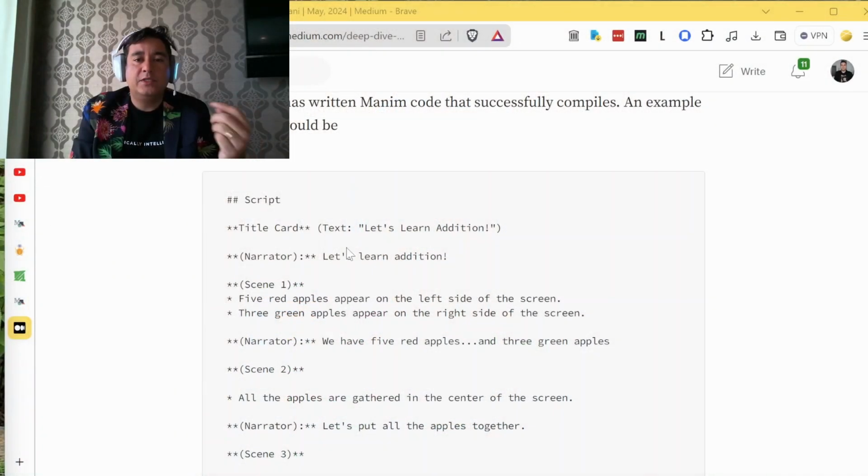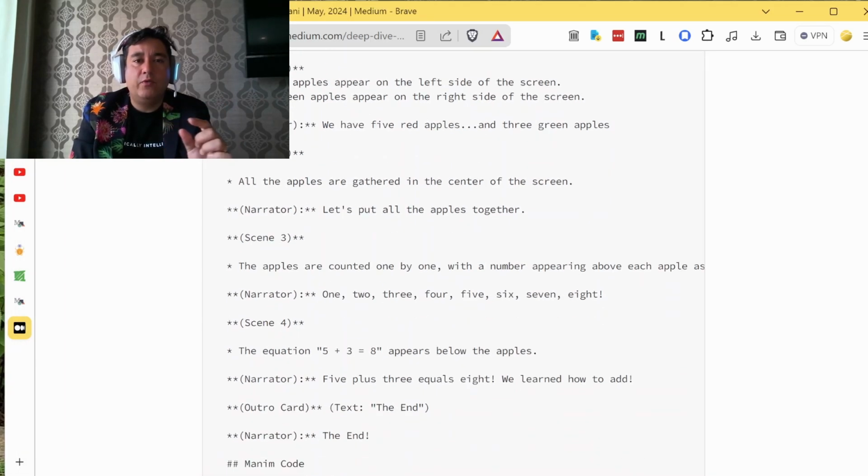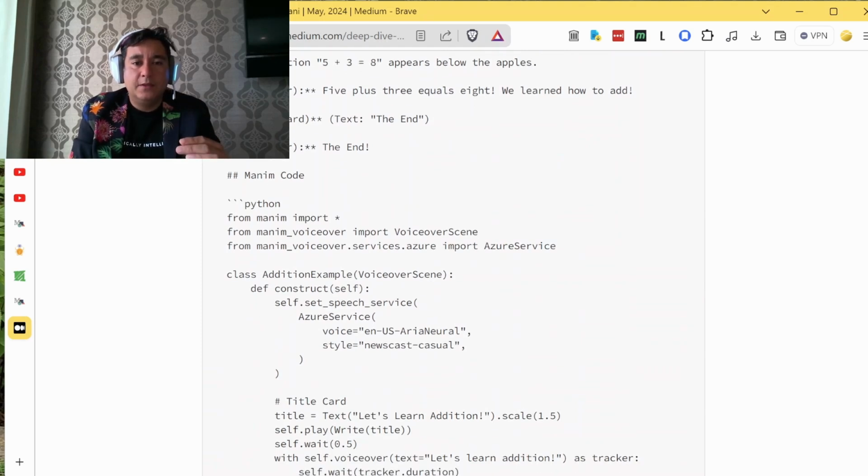So here, in this case, you can check out the code for a simple movie where we try to animate 5 + 3 = 8 for 6-year-olds by using 2 groups of 5 red apples and then 3 green apples and then combining them into one row of 8 apples. So let's see how Manim actually does this.